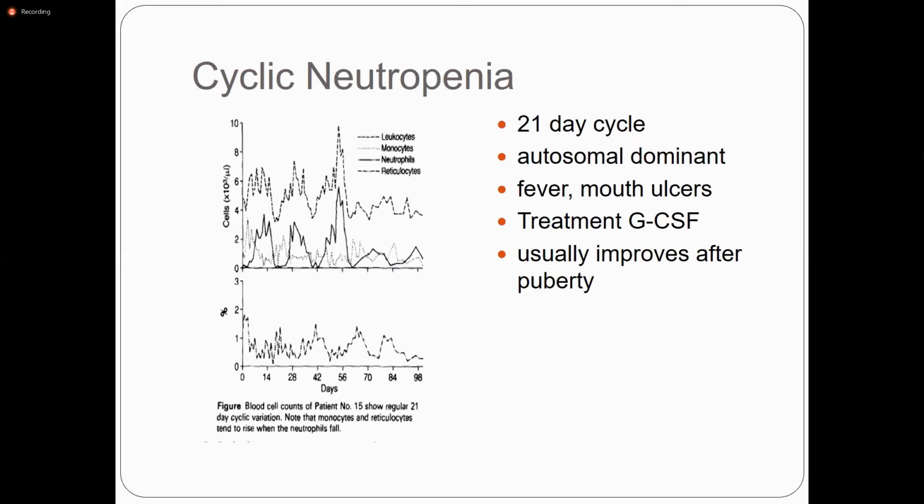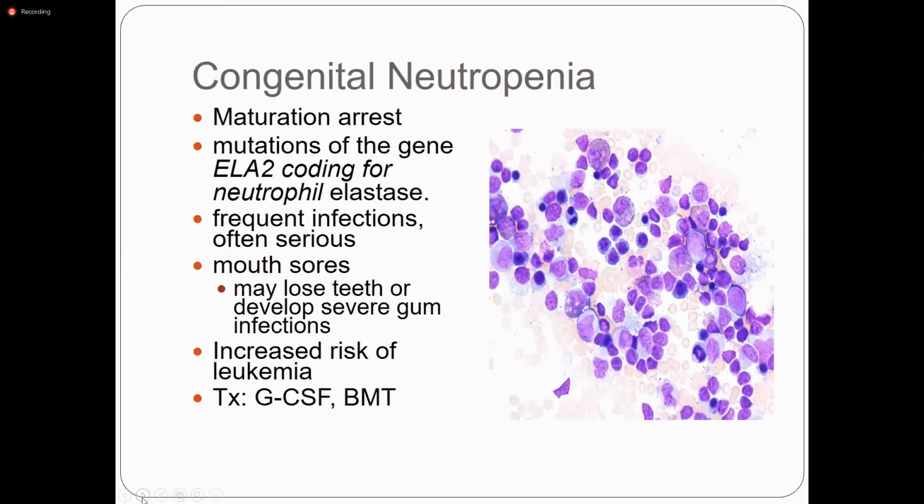Just for your interest, this is not in your textbook. There is cyclical neutropenia, and second is congenital neutropenia. What is congenital neutropenia? There is a maturation arrest. This is the picture of the bone marrow. As you can see, there is no neutrophil because there is a maturation arrest. There is no development of the neutrophil past the myelocytes, metamyelocytes.